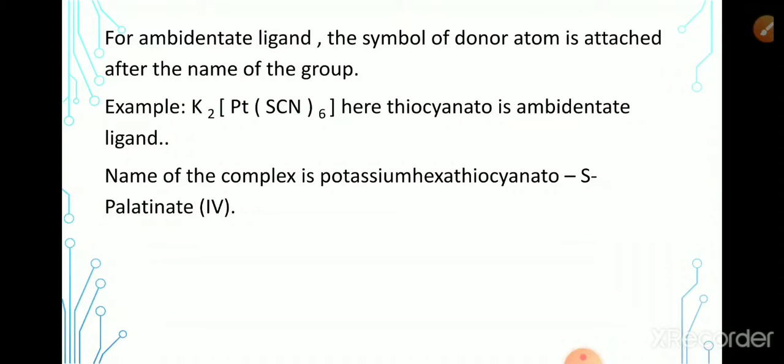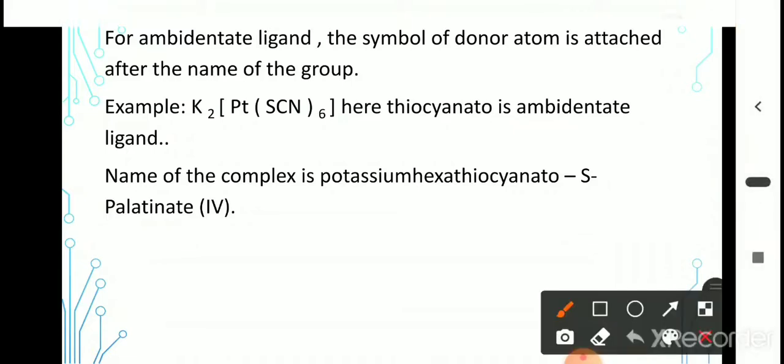For example, the SCN thiocyanate ion has attaching sites sulfur and nitrogen. If it is bonded through the nitrogen, then we have to mention N, capital N, after the name of the ambidentate ligand. If the ligand is bonded through the sulfur, then we have to mention S after the name of the ambidentate ligand.